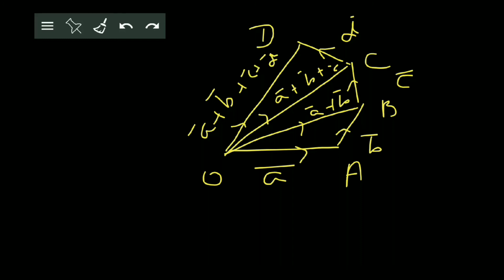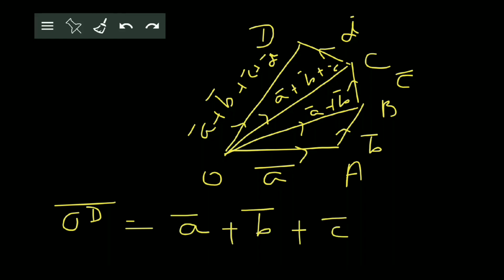So by the polygonal law, OD is the addition of all these vectors which form the sides of the polygon, that is vector A, vector B, vector C and vector D. It is a sum of all these vectors. This is called the polygonal law.